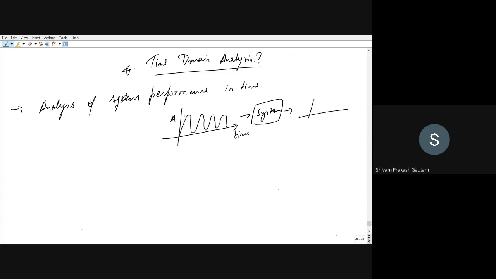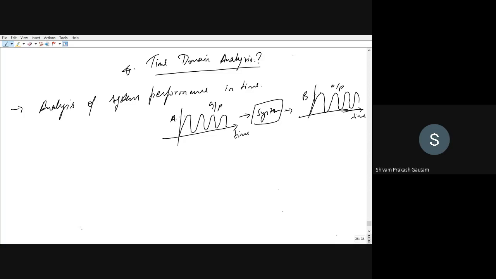Now what will be the response of the system? If this is my input, it has to provide some output. Let us suppose that output is like this, where the x-axis is also time, and let us suppose the magnitude has changed from A to B, because there will be some change in the output as compared with the input, right?